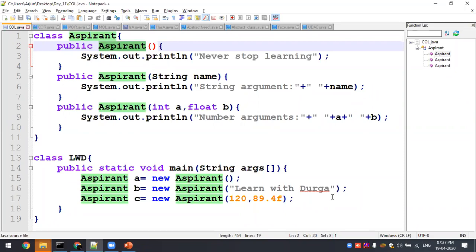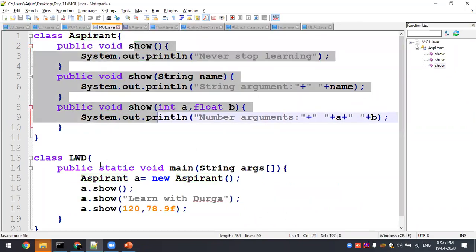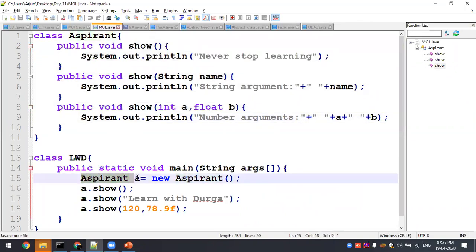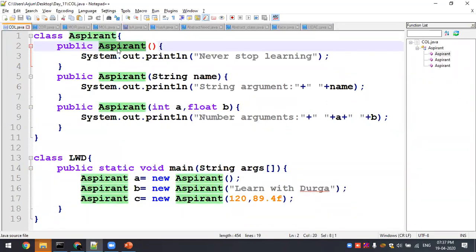Yes or no? As I have mentioned earlier, in method overloading you make use of a method name with the help of a class instance. But in case of a constructor, what will happen? I don't want to call it explicitly, it will be called implicitly. Whenever an object is created, at that time itself it will be called, right? So Aspirant of, at that time itself it is called. So what will happen? Aspirant is what? New, never stop learning.